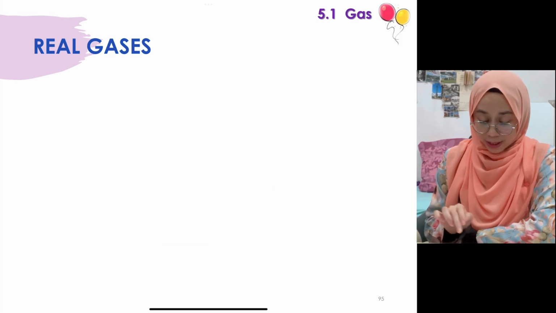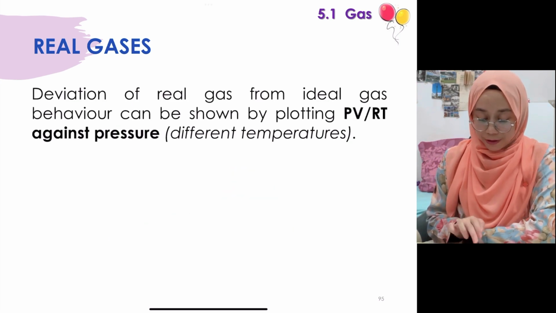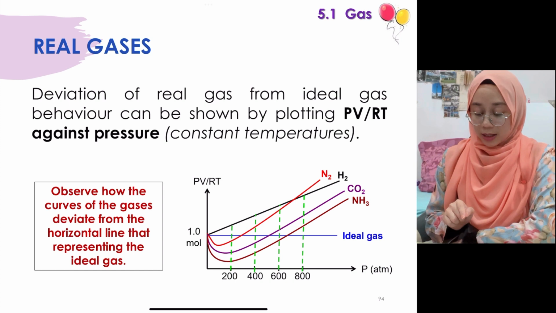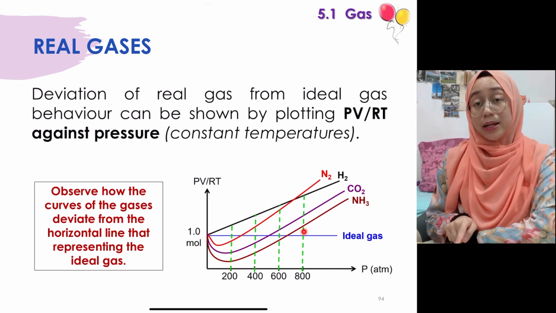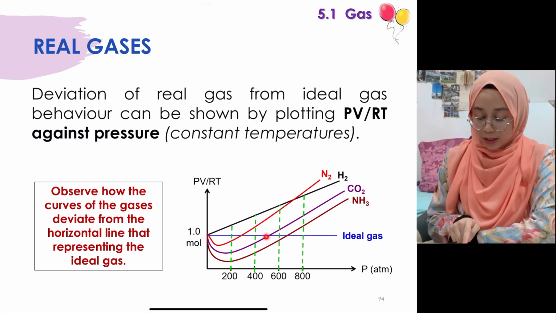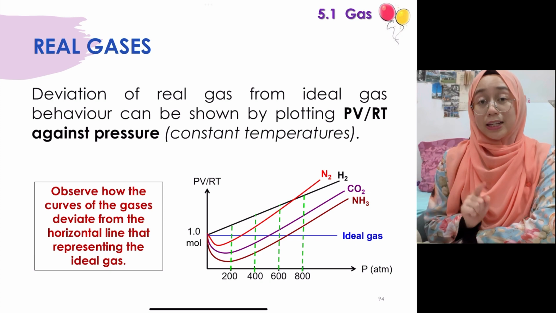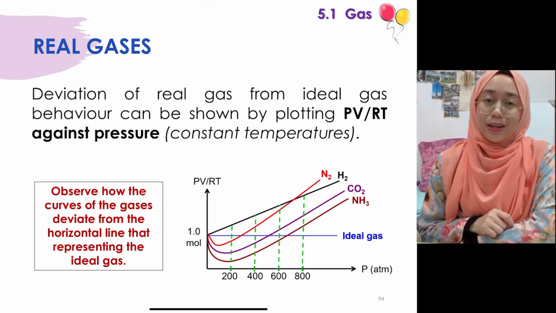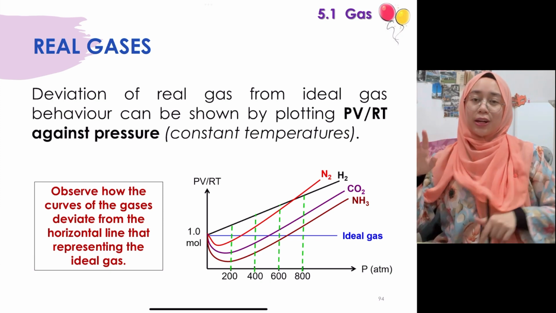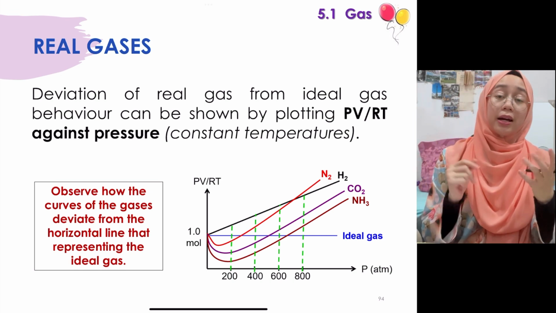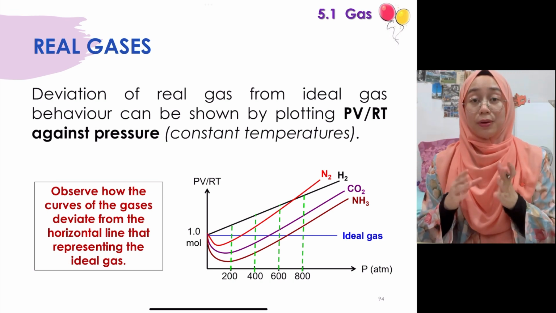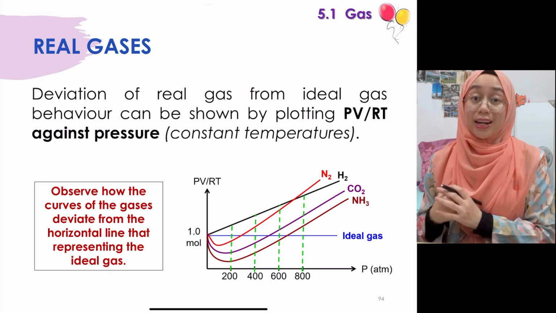Okay, so sama juga dekat sini tadi, kalau kita tengok balik yang graph yang berbeza pressure ni. So kalau kita tengok, as the pressure increases, it deviates further from the ideal gas behavior. Tapi as the pressure lowers down, dia makin mendekati ideal gas behavior. Okay, so now kita dah boleh nampak dah sebenarnya condition yang dekat mana yang gas akan behave ideally, and dekat mana yang gas akan behave as a real gas ataupun non-ideally.